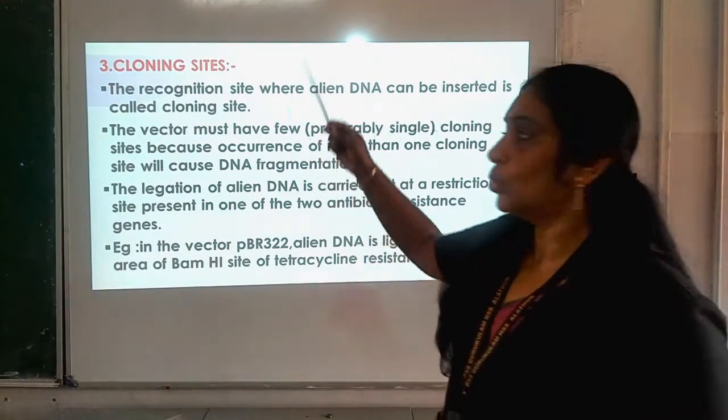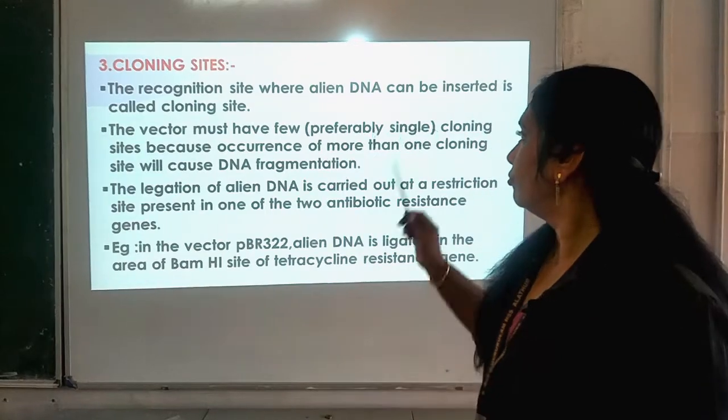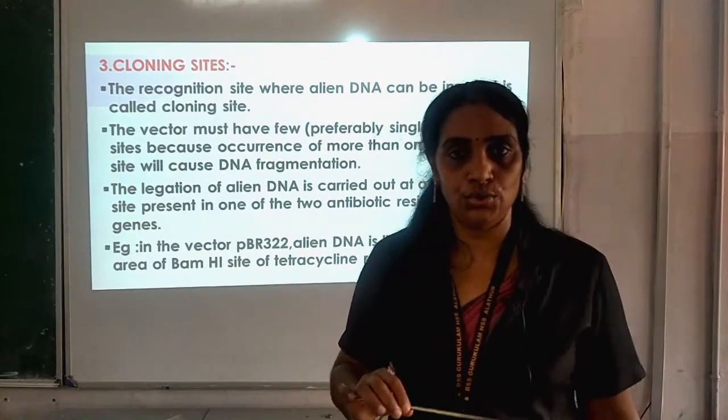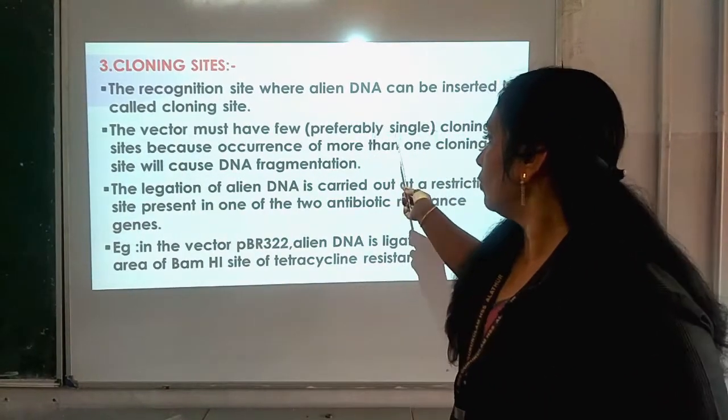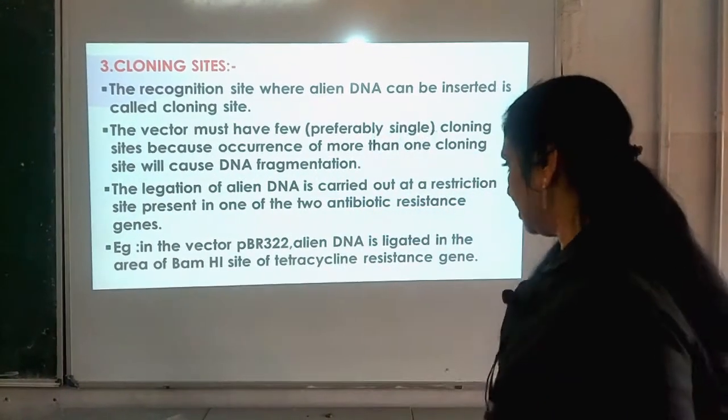And next one is the cloning site. There should be only one cloning site for the DNA to be cloned, otherwise what will happen? DNA fragmentation will be taking place.